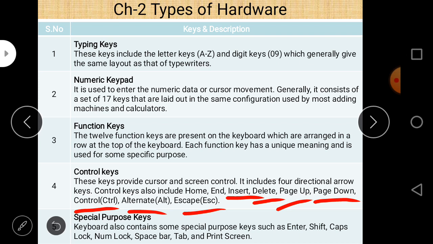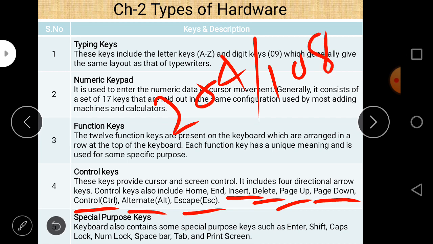So a question such as which of them is not a special purpose key may be asked. So remember, first of all, the number of keys in a basic keyboard is 104 or sometimes 108, function keys 12, numeric keypad 17. These are the different types of control keys and special purpose keys.